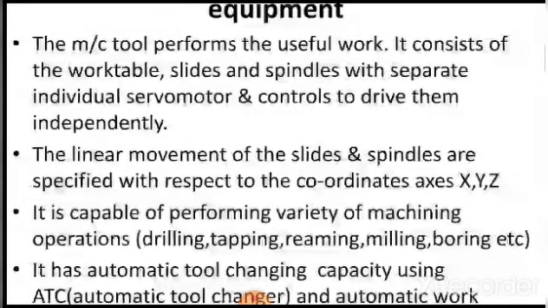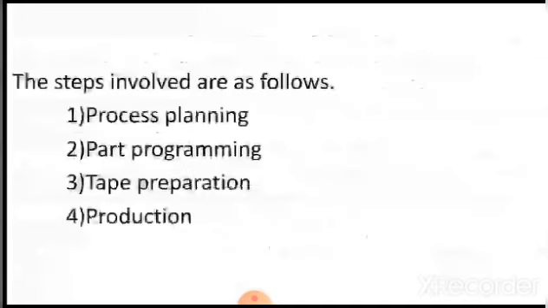Mostly the NC machines have 3 coordinate axes X, Y, Z. Some are 5 axis, 7 axis, etc. It is capable of performing a variety of machining operations like drilling, tapping, reaming, milling, boring, etc. It has automatic tool changes using ATC and automatic work positioning.